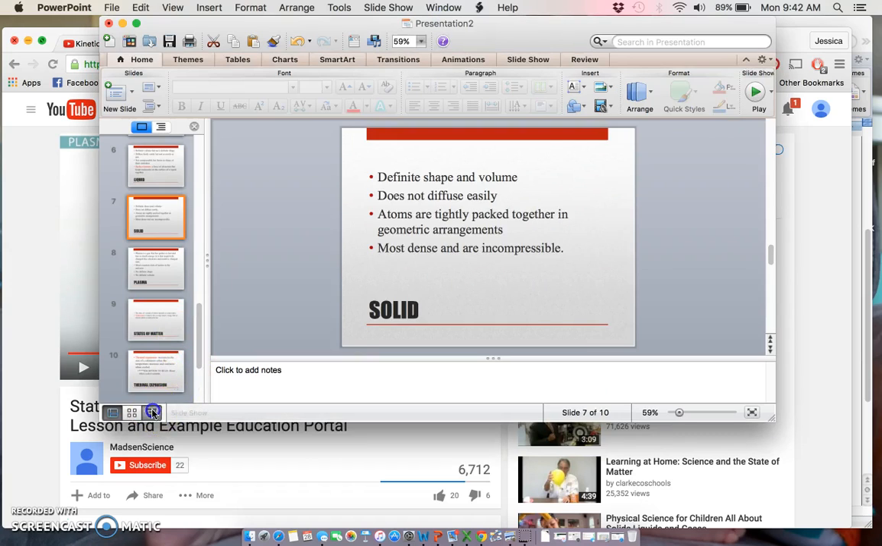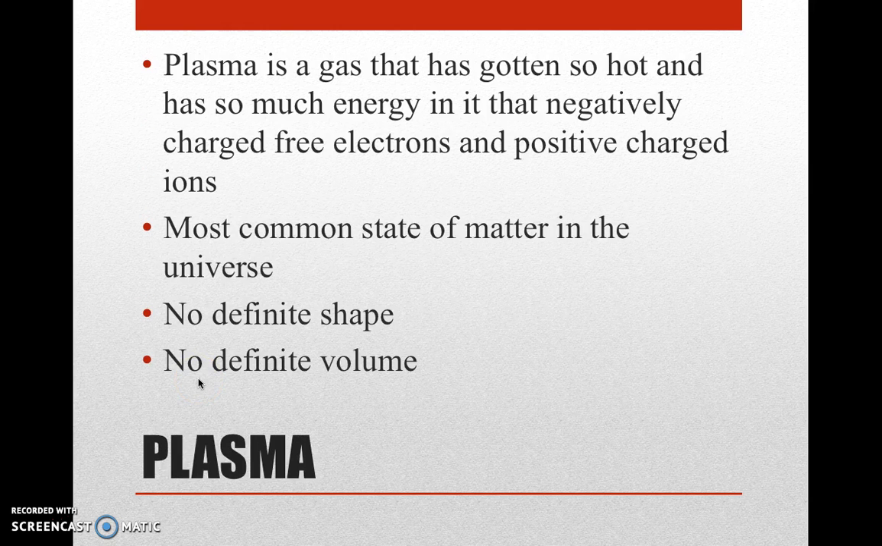Okay, so back here. So the final state that we're going to talk about is plasma. And plasma is a gas that has gotten so hot and has so much energy in it that negatively charged free electrons, remember electrons can be lost and gained in atoms, those negatively charged free electrons are just floating around, and positively charged ions, these are the atoms that have lost those electrons, so now they're positively charged, are existing right next door to each other. And so they're able to run electrical charge.